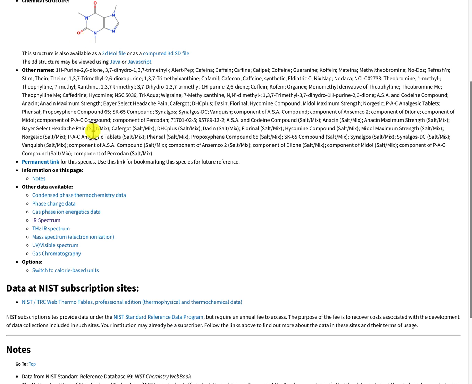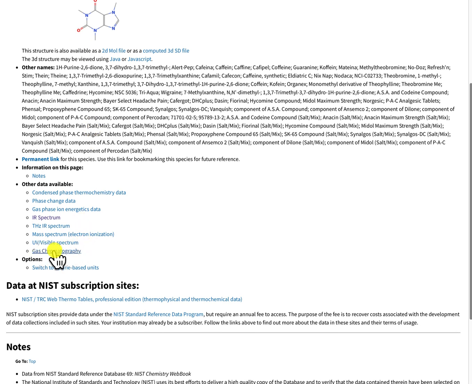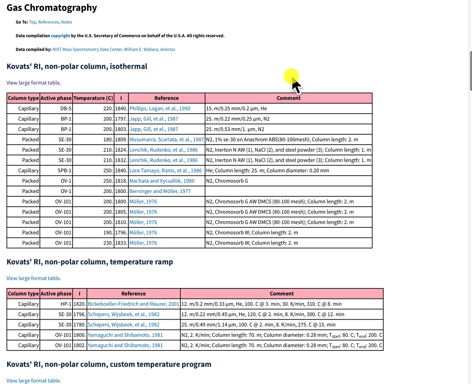I just want to click on the gas chromatography, the GC chromatogram. Let's see what happens. And this goes to a page containing the conditions, setup and run of the GC. So here you'll have the column type, the phase, the temperature and the index. And each one of these is linked to a reference.